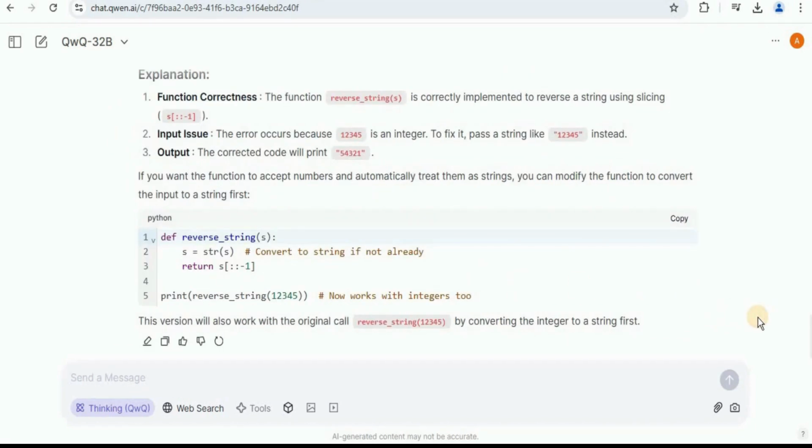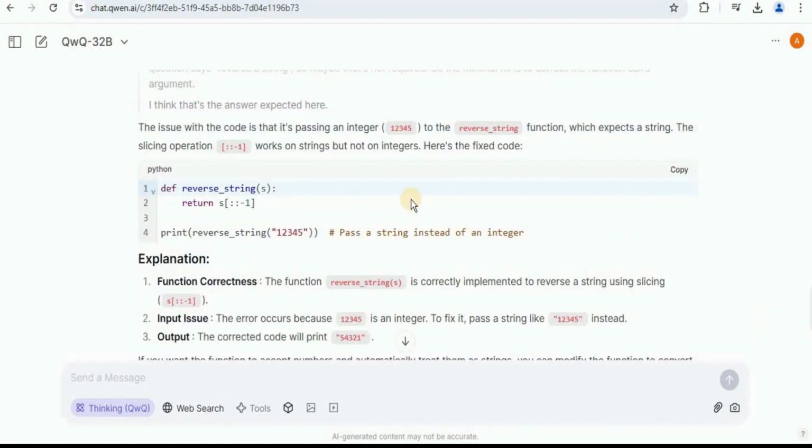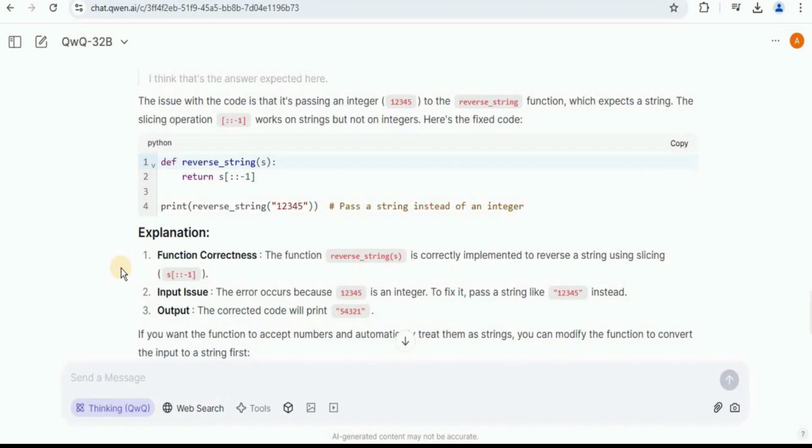Alright, so here is the response. Let's quickly view it. So here it says that the issue with the code is that it is passing an integer to the reverse string function, which expects a string. The slicing operation works on strings but not on integers. So here is the fixed code. Instead of passing an integer value, it has converted it into a string in order for the function to work properly. And here is the explanation.